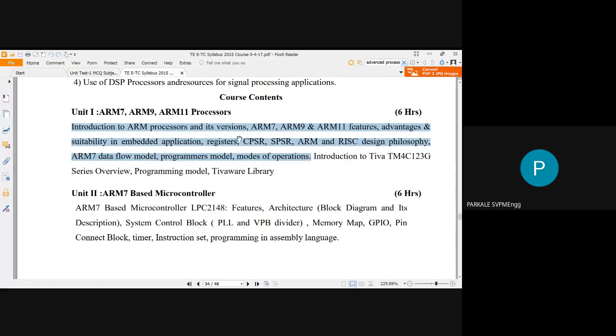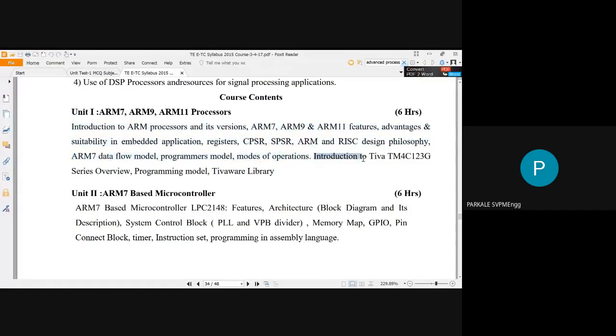So this is all about this. I hope you understood this. In detail, we'll see one by one. I will just explain what are the different concepts or topics we have to study. So this is quite interesting and quite simple.